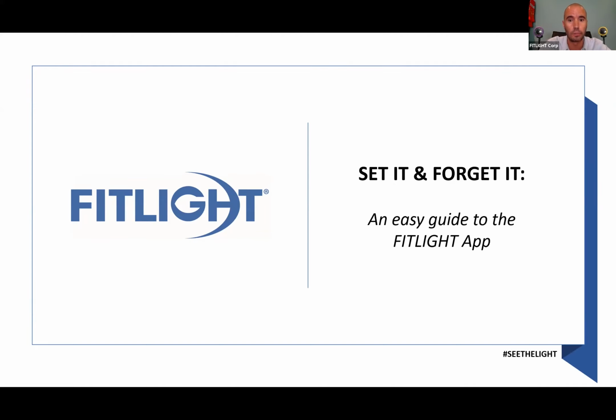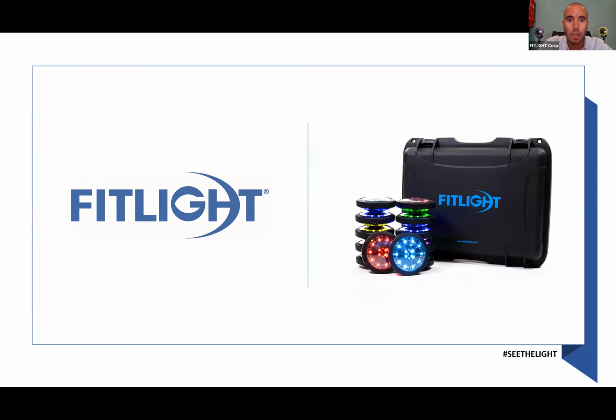So first of all, let's see the lights. As you know, the FitLights are very durable. As you can see, you can jump and hit the lights as hard as you want. Each light has a proximity sensor that's right in the middle and an impact sensor. So whenever the light is activated, you can get data from it by deactivating it by either impact or proximity. I'll show you later how you can set those two sensors.